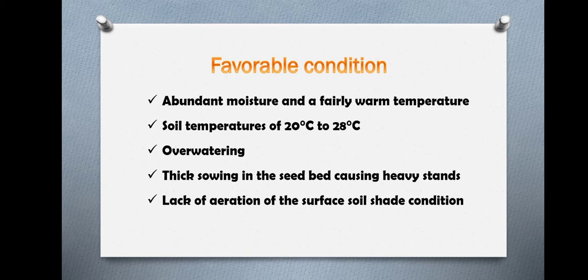Then the moisture or humidity will be more and this favors disease development. And then lack of aeration and shade also favors this disease.